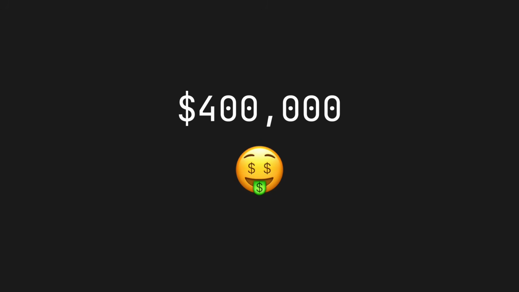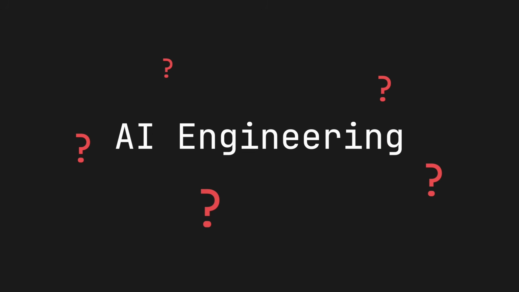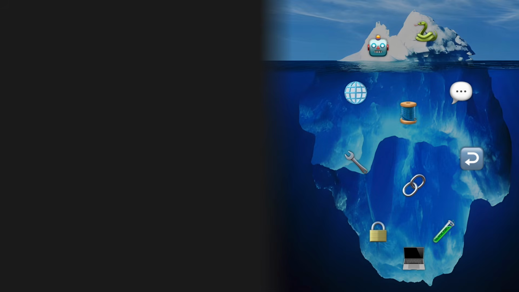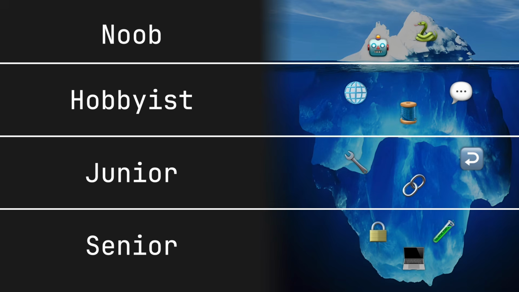Some AI engineers are making as much as $400,000 every year, but a lot of people don't really know what AI engineers do. So today I've put together the AI Engineering Iceberg. Everything you'd need to know to become an AI engineer, from the foundations of software development all the way to building and deploying real AI applications.